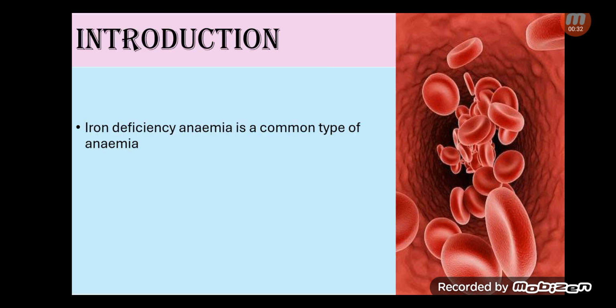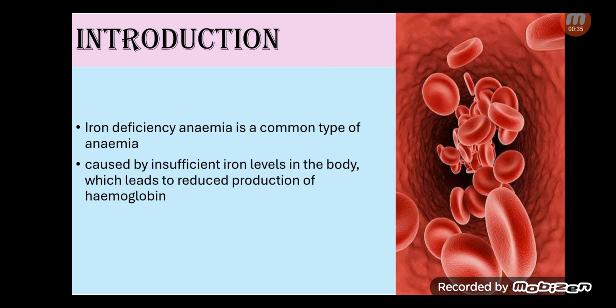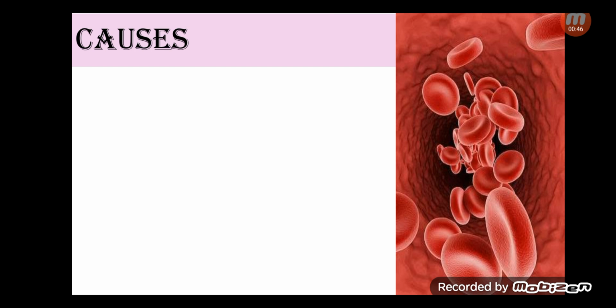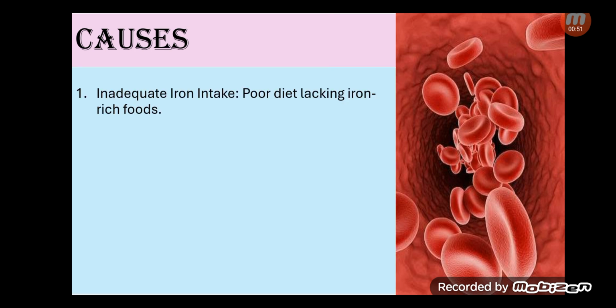Iron deficiency anemia is a common type of anemia. It is caused by insufficient iron levels in the body, which leads to reduced production of hemoglobin. That is a protein in red blood cells that is responsible for carrying oxygen. Now let's talk about the causes of iron deficiency anemia. The first cause is inadequate iron intake. The reason may be a poor diet that lacks iron-rich food, and that can cause deficiency of iron. As a consequence, it can cause iron deficiency anemia.